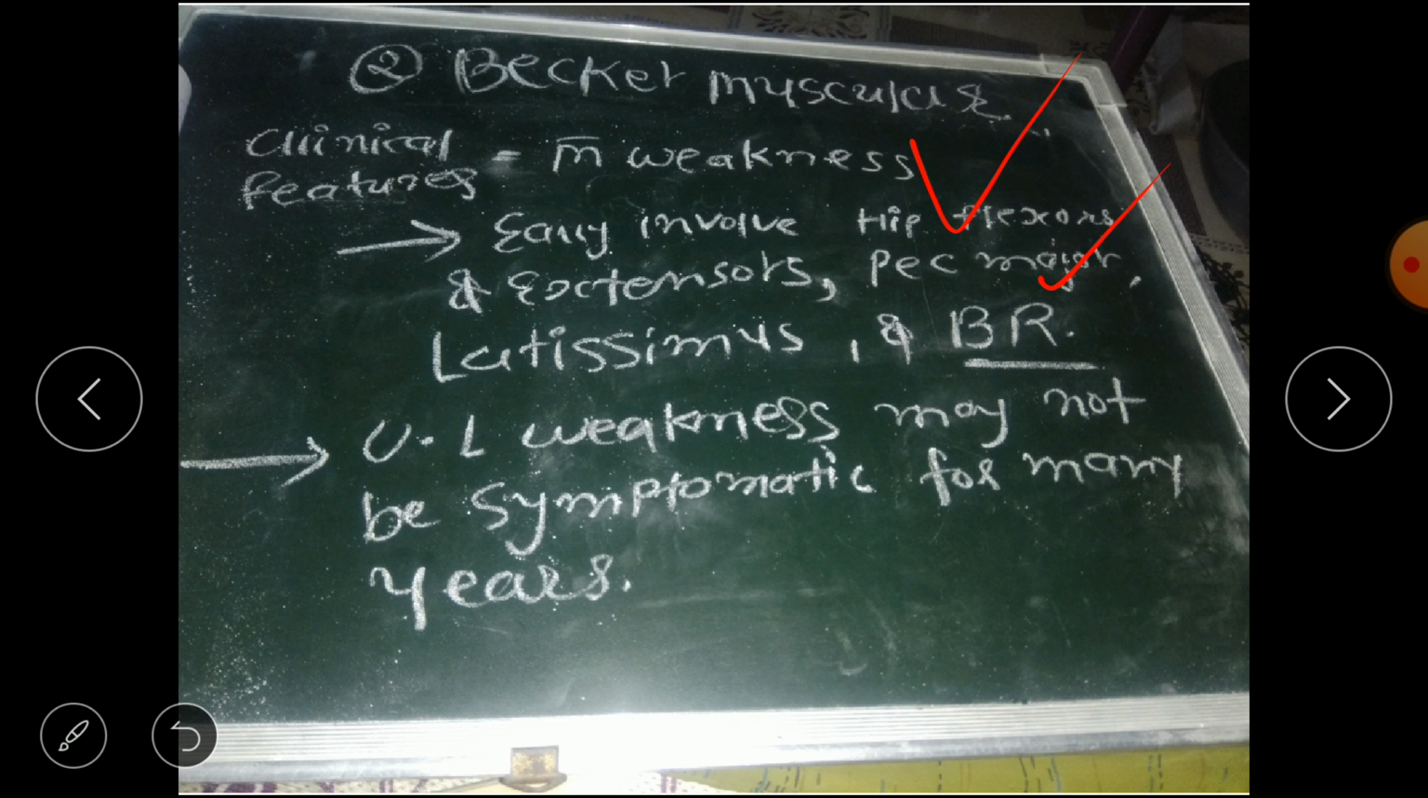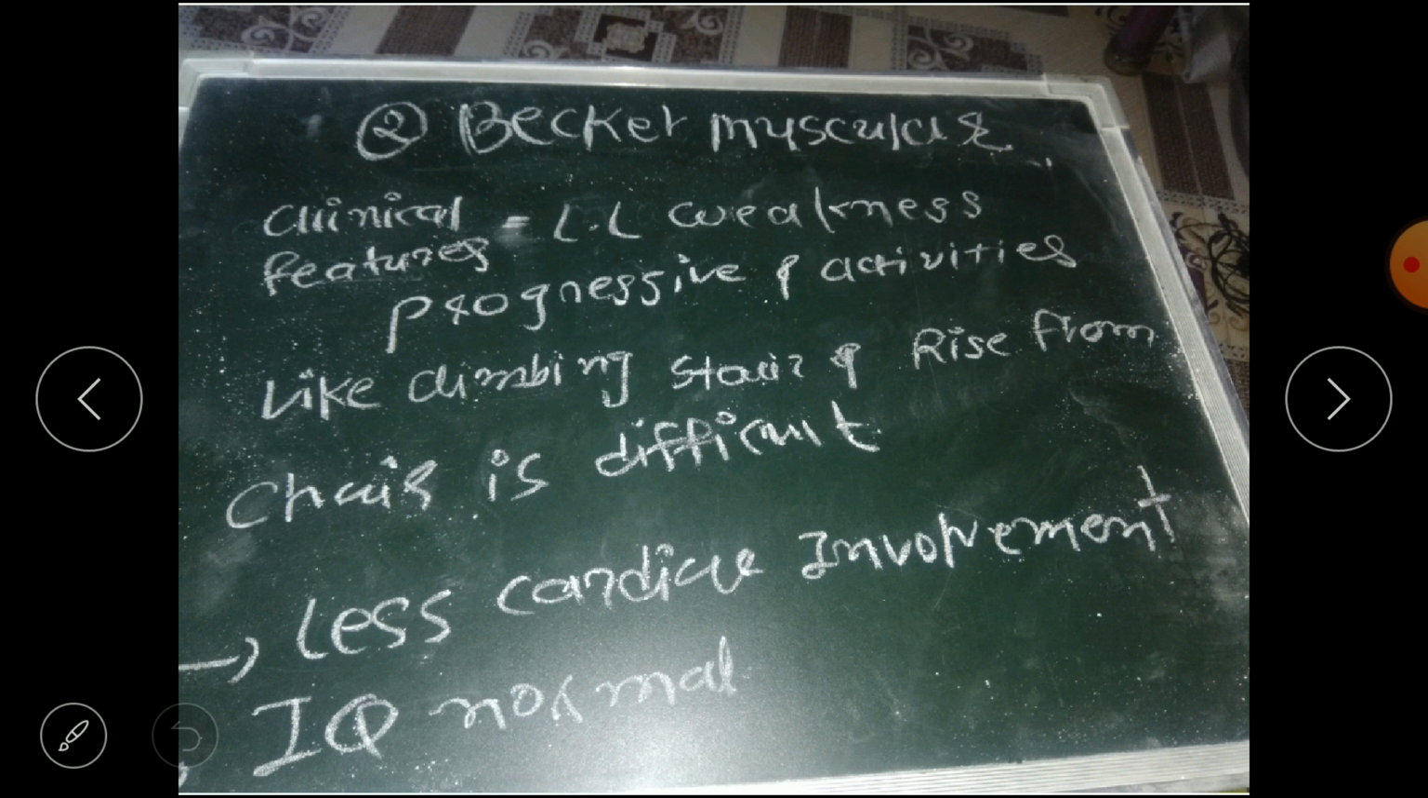Next is upper limb weakness, which may not be symptomatic for many years. Upper limb પણ involvement થાય છે, but એટલા બધા symptoms કે patient થાકી જાય છે, muscle atrophy, dystrophy, muscle weakness એટલી બધી upper limb માં જોવા નથી મળતી. Basically it is seen mostly in the lower limb. Next is lower limb weakness, which is progressive, and activities like climbing stairs and rising from the chair will be difficult, due to lower limb muscle weakness and involvement of hip flexors and extensors.